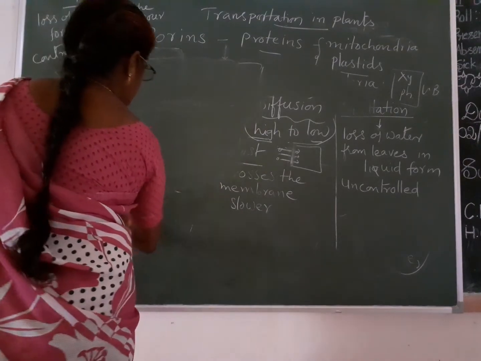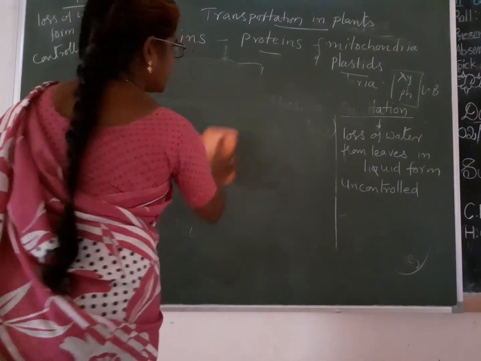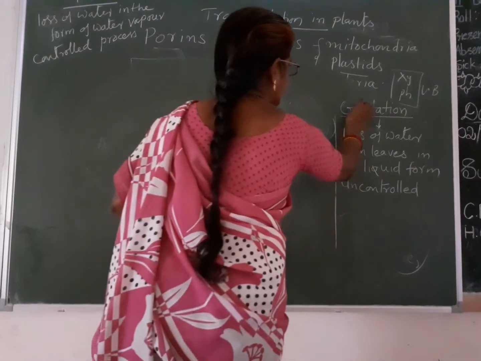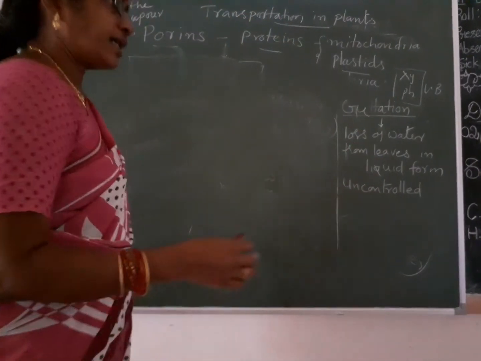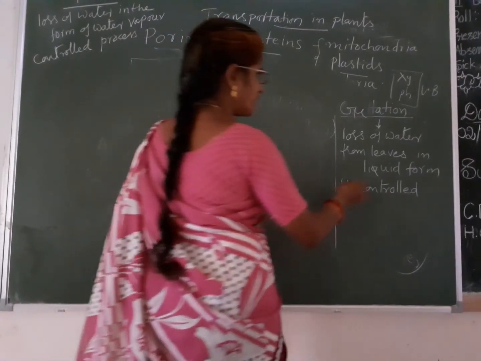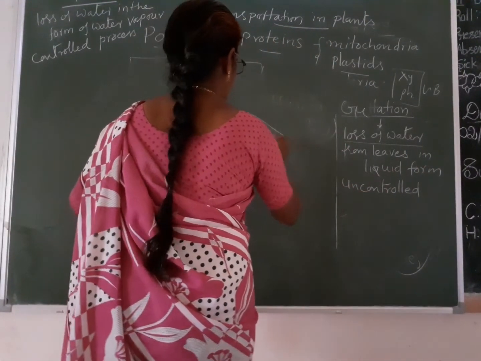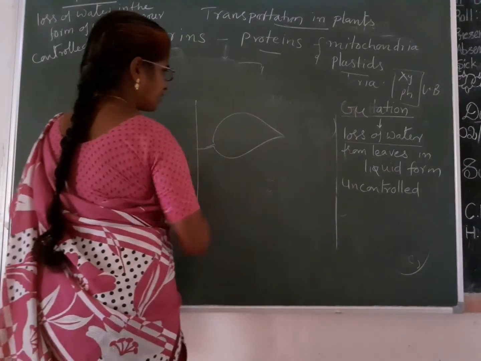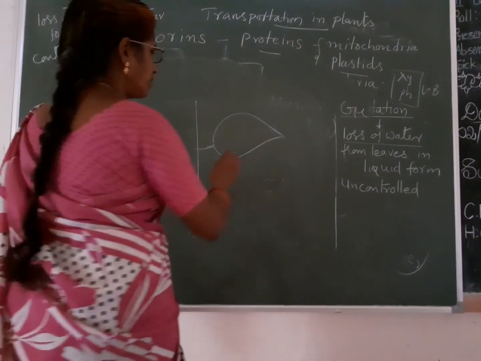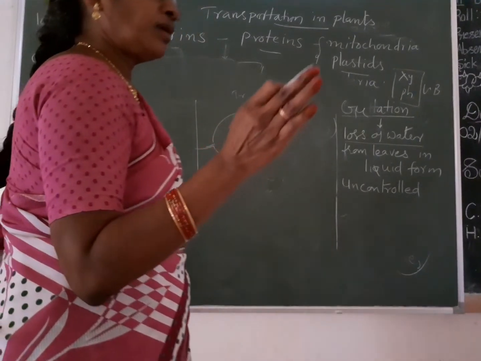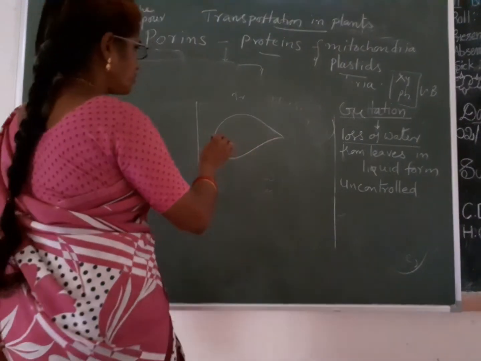And again, we have to study guttation. The most important point is guttation. What is guttation? Guttation means loss of water from leaves. For example, let us say this is a leaf of a plant. Transpiration means water vapors are going out through the stomata.